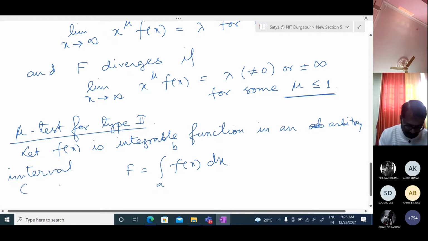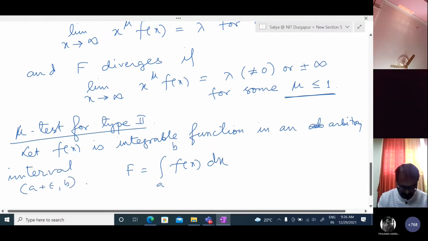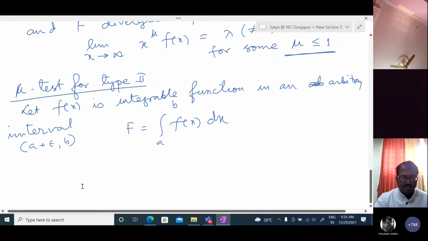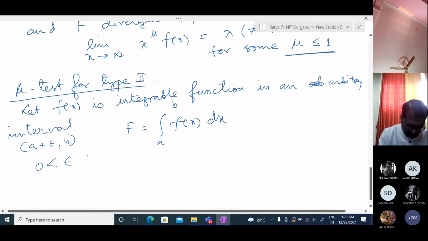Suppose it is not continuous at the point a, then we take the interval a plus epsilon to b, where epsilon is a generally small quantity, with 0 less than epsilon less than b minus a. We are just omitting the position a with some epsilon, as in the previous class.